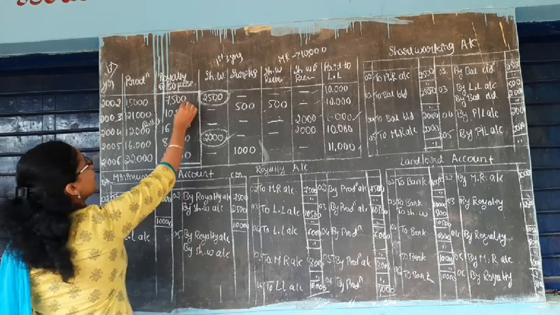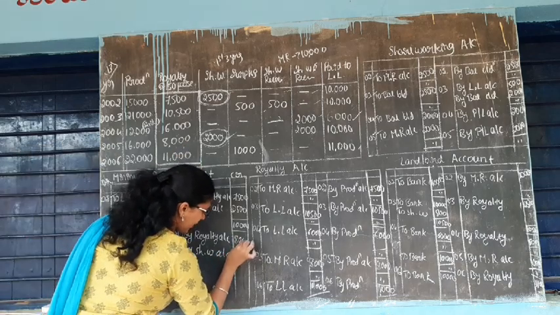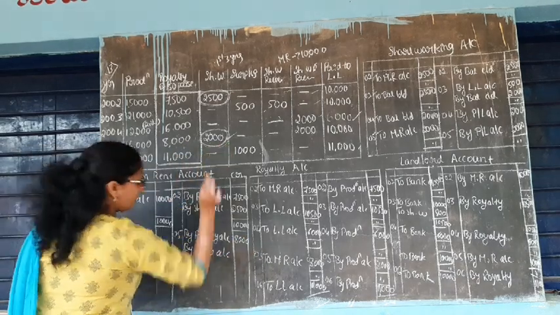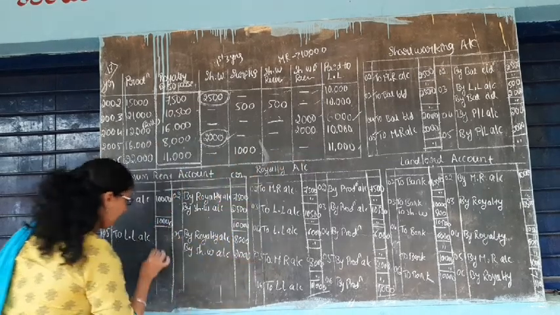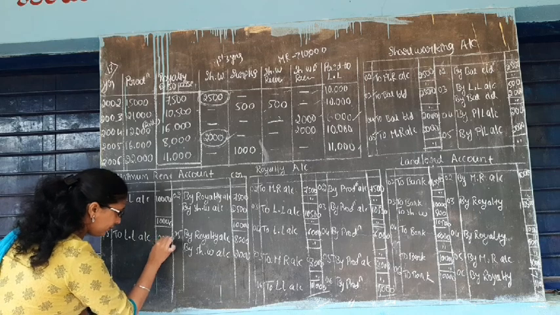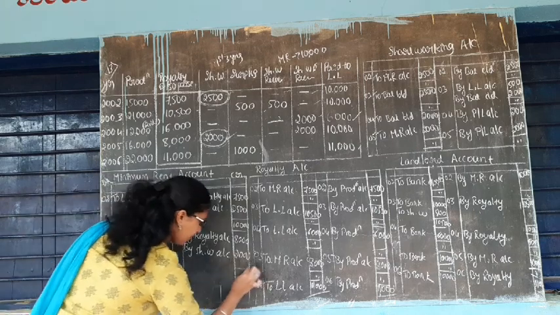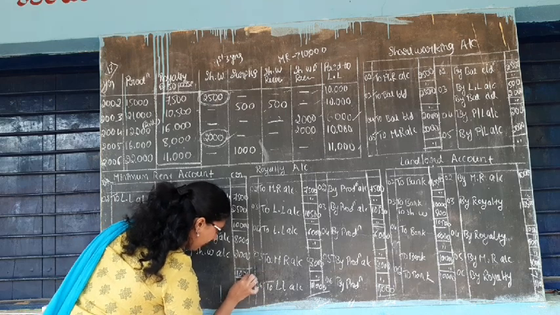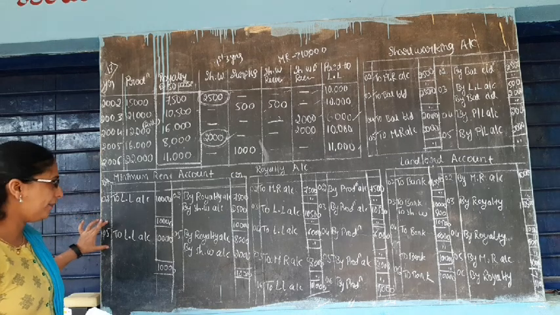So royalty is 8,000, short working 2,000, and paid to landlord 10,000. Make it total 10,000, 10,000. Again verify it in 2005.